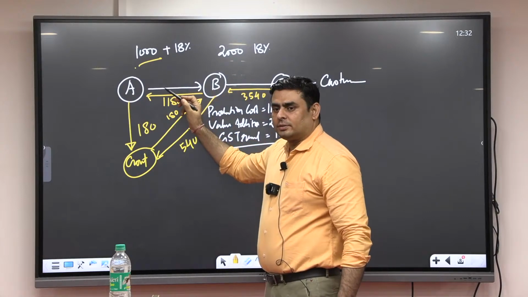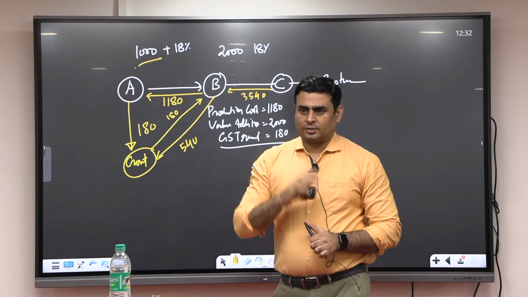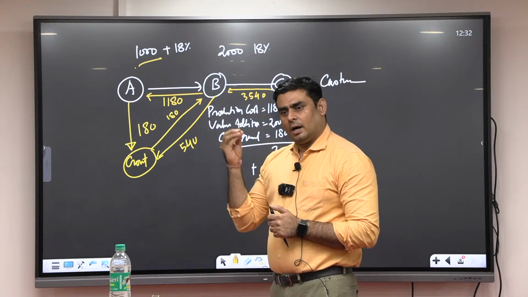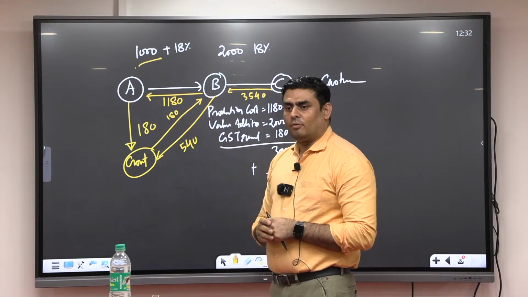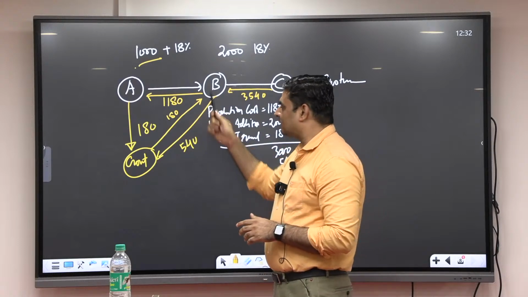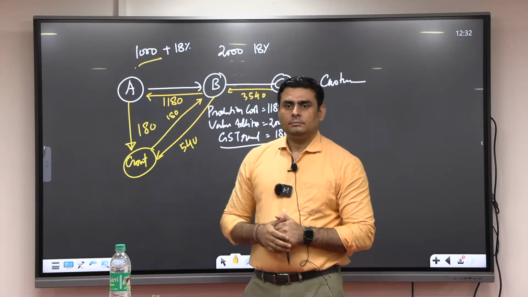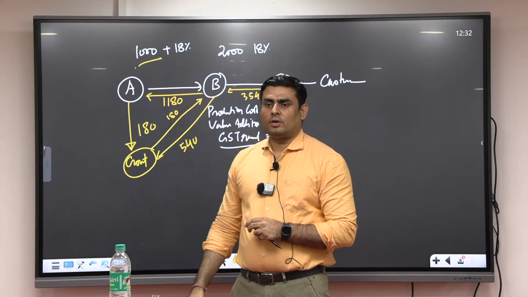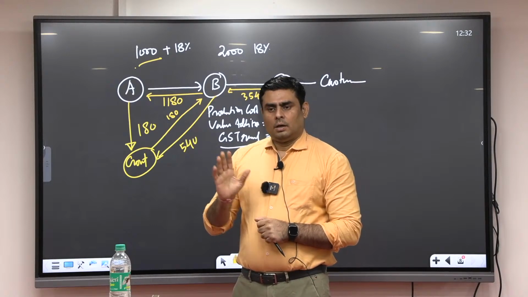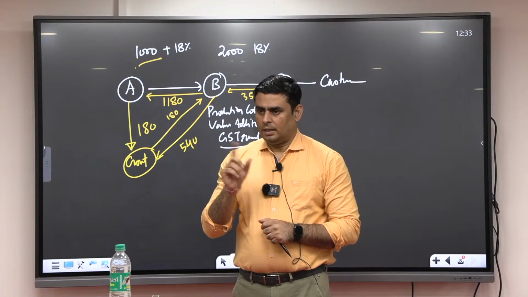Fine. But how many units did he sell? Actually, he sold 100 units. But he is claiming to the government 60 units. But GST is on 100 units. So he is going to make a claim of how much? 180 rupees multiplied by 100. That means B is claiming 18,000. Now the government will ask him: you are asking for a GST refund of 18,000, that means you have sold 100 units, and what you are claiming is 60 units.